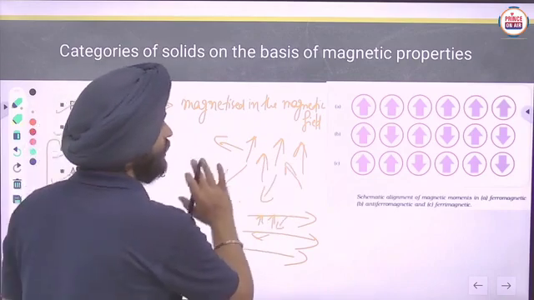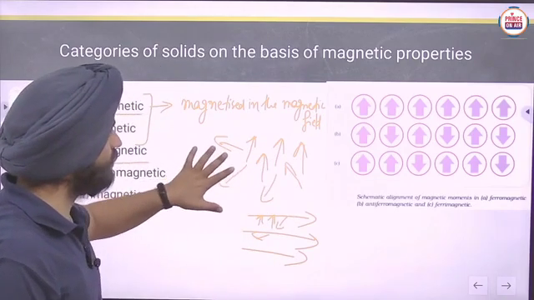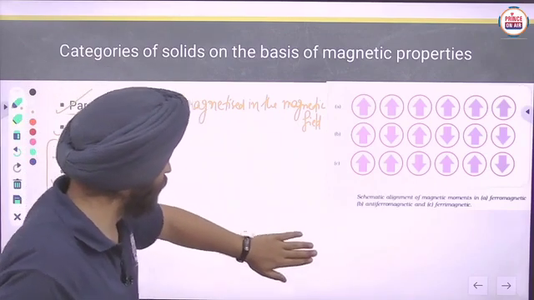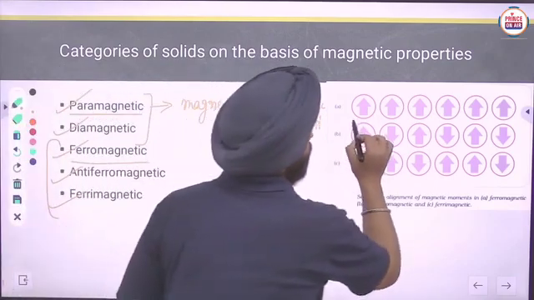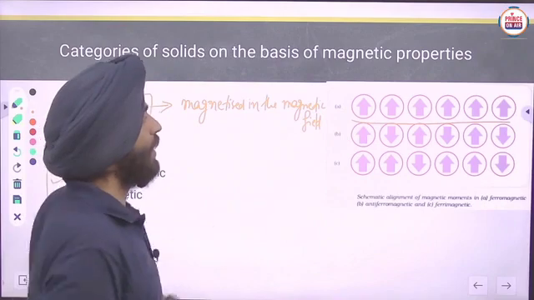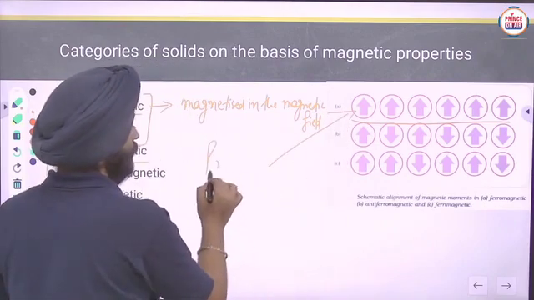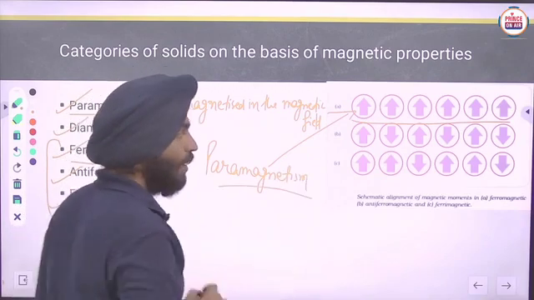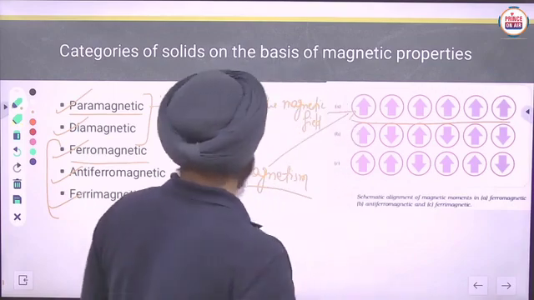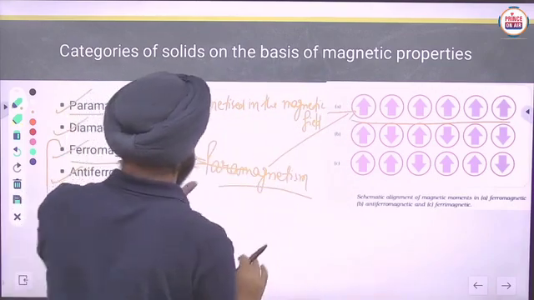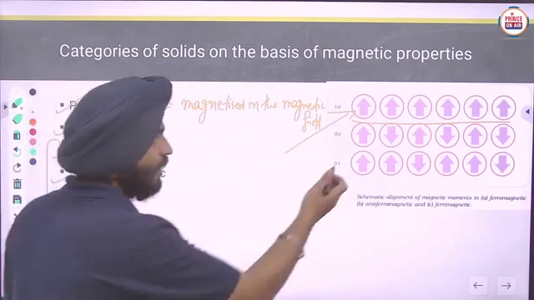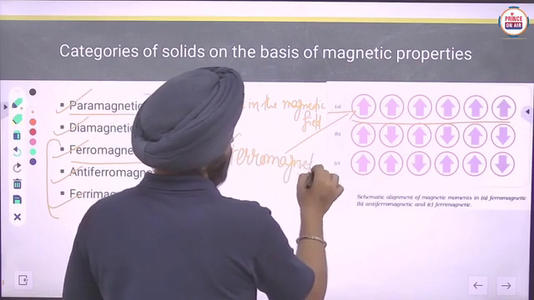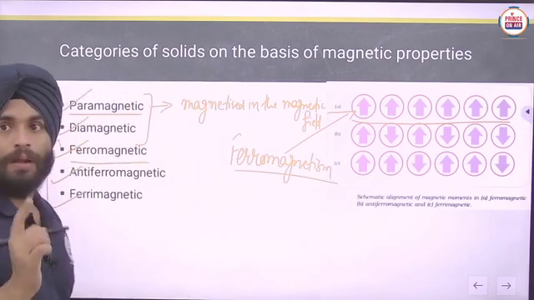In the first case they are in random form, but whenever we apply an external magnetic field, the domains are in the same direction. You can see that. So these particles are showing paramagnetism. Sorry, not paramagnetism, it is ferromagnetism, because paramagnetism we have discussed in the domain case. Okay, clear?